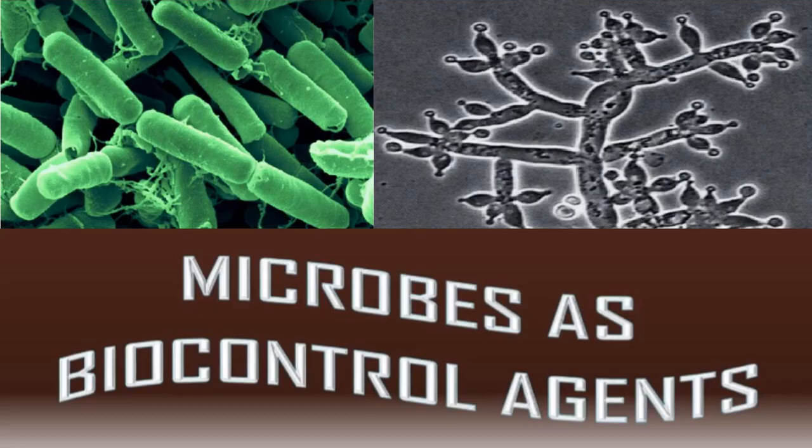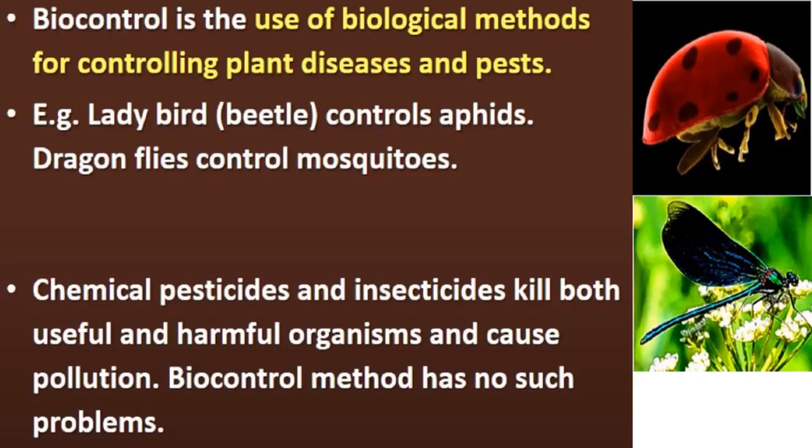Topic is use of microbes as biocontrol agents. So first of all, what is biocontrol? Biocontrol is the use of biological methods for controlling plant diseases and pests. Plant diseases like diseases caused by bacteria, virus, fungi, okay. So if we use biological methods to control these plant diseases and other pests, that will be called biocontrol.